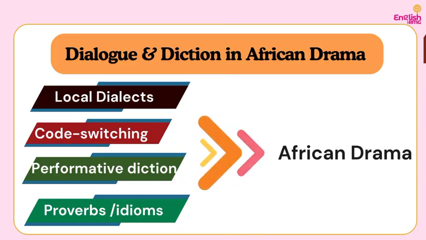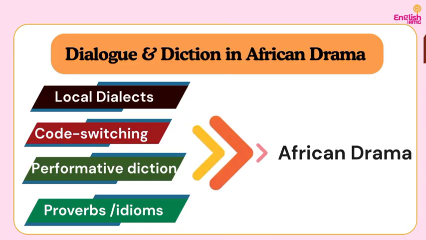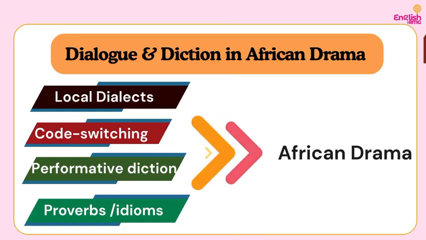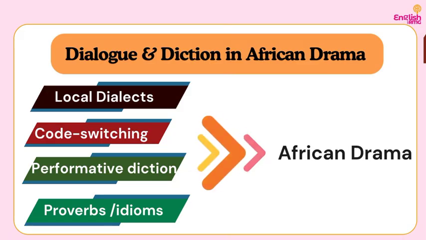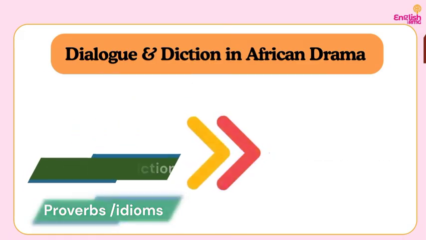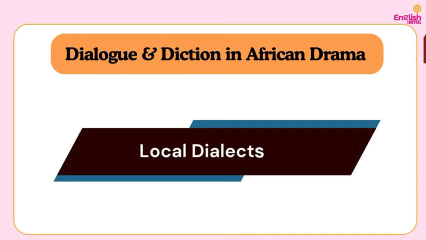That is what is called code switching. You move from your native language to English in between one sentence. It is natural for Africans to do this. So you also need to put that in your play as an African drama, because you are telling the African experience. Also, we have performative diction, which is quite versatile as well. So let's look at each of them one after the other.